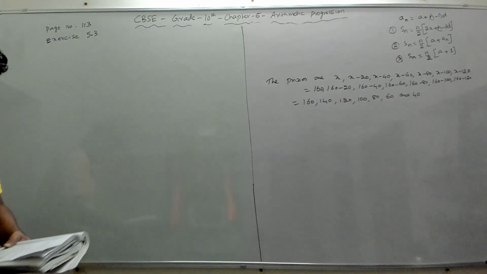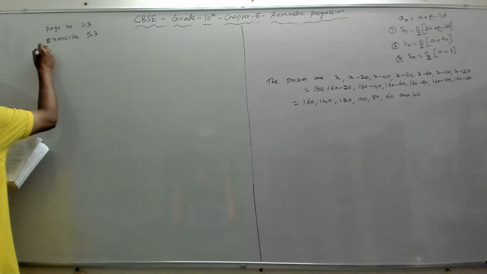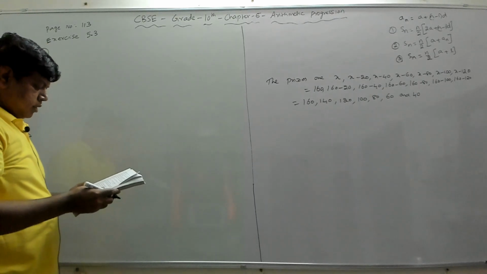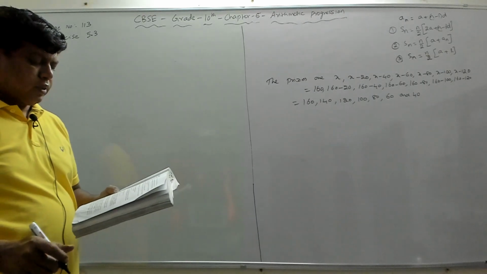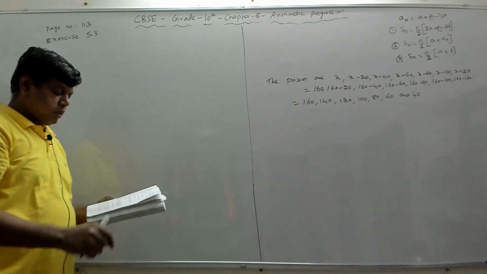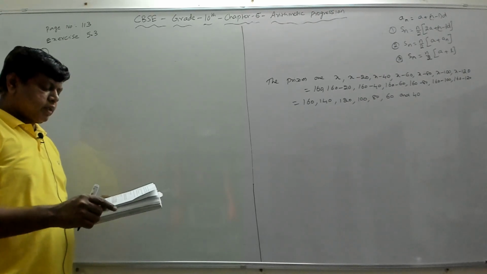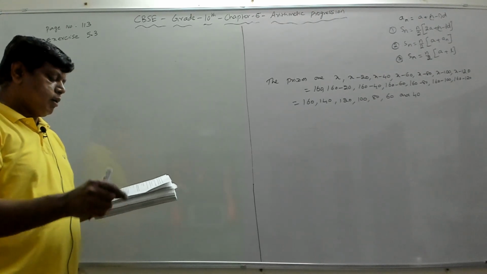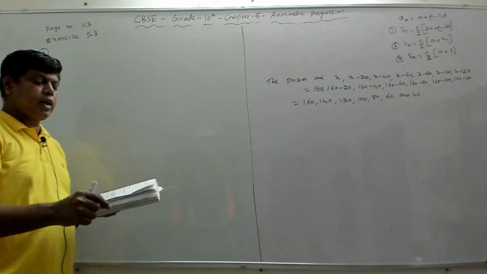So problem number 17 is, it says, in a school, students thought of planting trees in and around the school to reduce air pollution. It was decided the number of trees that each section of each class will plant will be the same as the class in which they are studying.